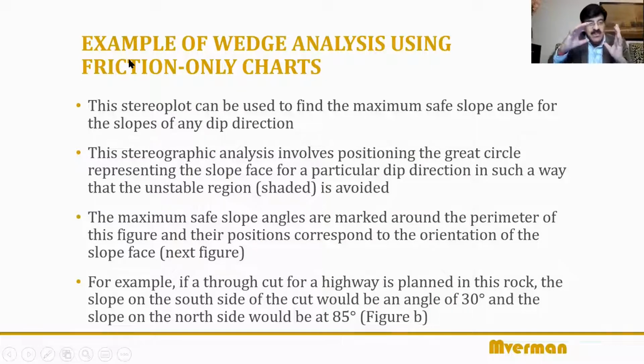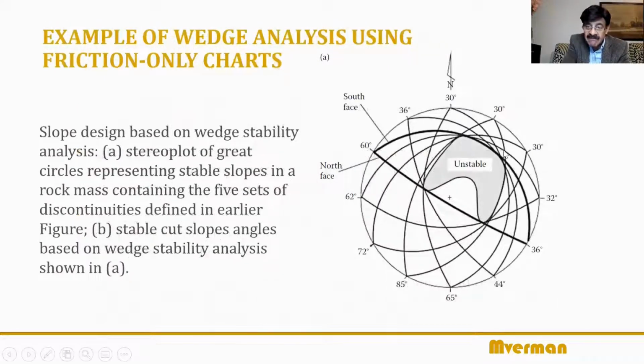we can actually go a little more than that and use the same stereo plot to find out the maximum slope angle in any dip direction. So you can rotate, you look at all the directions of the cut slope, dip direction, in such a way that the unstable zone is avoided, like this. You can have various options. The cut slope is in your hand. The joints are not in your hand. So you can have these great circles, all of these for different directions of cut slope. All of these are avoiding the unstable zone.